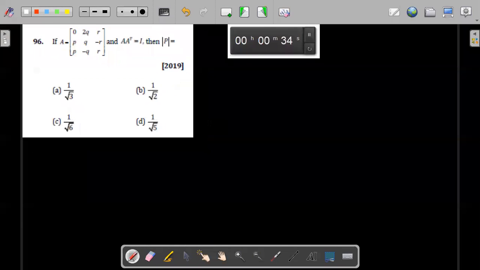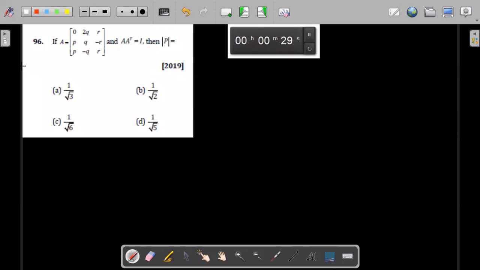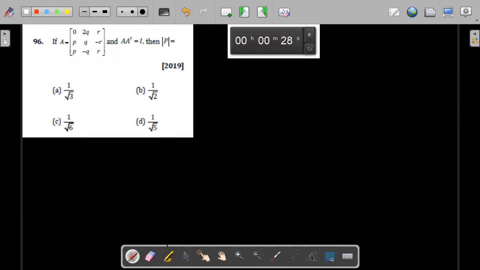B option. Yes, okay, I think B is correct.